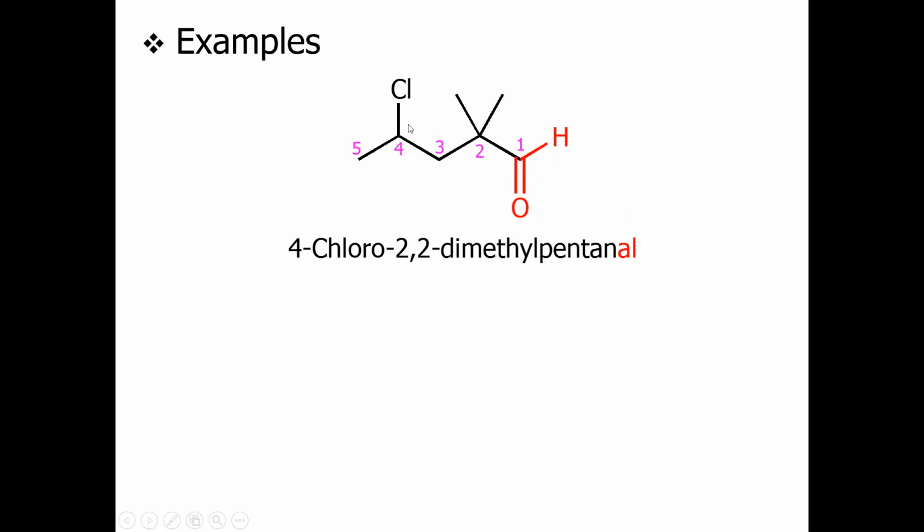We have to arrange according to alphabetical order. Chloro starts with C. We will specify its number, for example, 4-chloro, and at carbon number 2 we have 2-dimethyl, and its pentane, and the E will be replaced by the -al group, so it will be pentanal. So the whole name will be 4-chloro-2-dimethylpentanal.